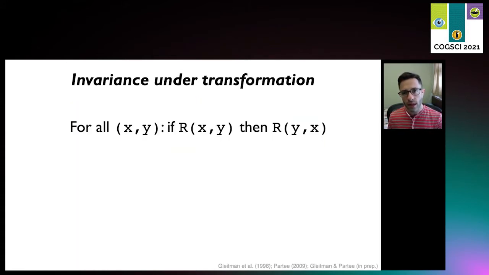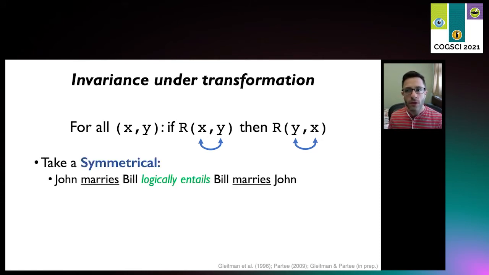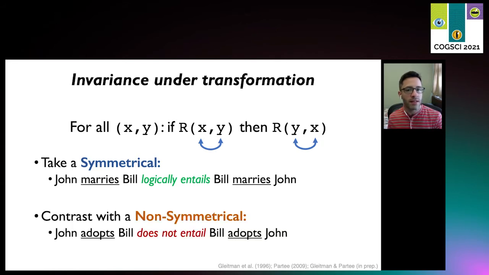In logic as well, it can be characterized this way: invariance in meaning after inversion of arguments. A relation R is symmetrical if and only if, for all x, y, if Rxy holds, then Ryx does too. And many predicates, like marry, refer to such relations. Thus, if John marries Bill, it entails that Bill marries John, but contrast that with a non-symmetrical like adopt. If John adopts Bill, it does not entail that Bill adopts John.